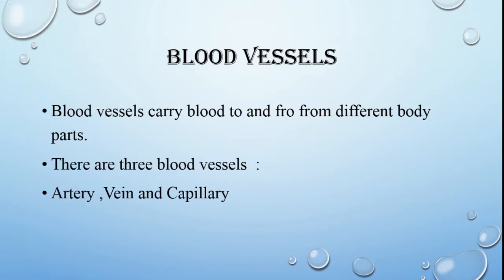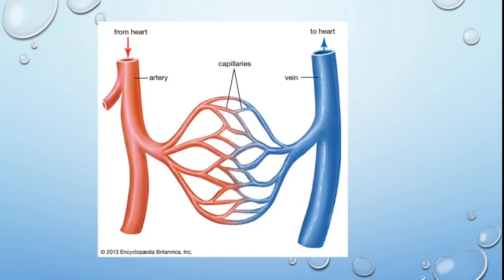Artery carries oxygenated blood except pulmonary artery. Veins carry deoxygenated blood except pulmonary vein. And capillary is a junction between arteries and veins. Now here you can see the diagram. Arteries, veins and a capillary with a junction between them which joins the artery and veins which are present in the tissues.